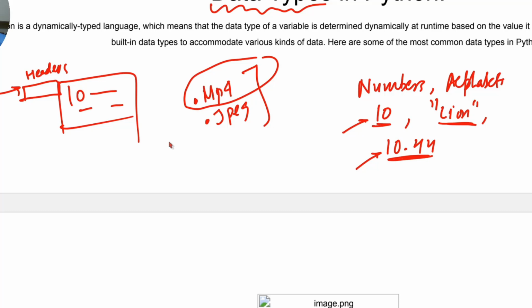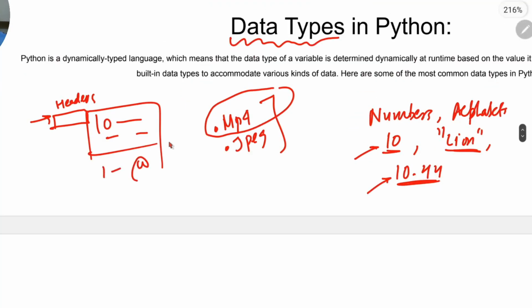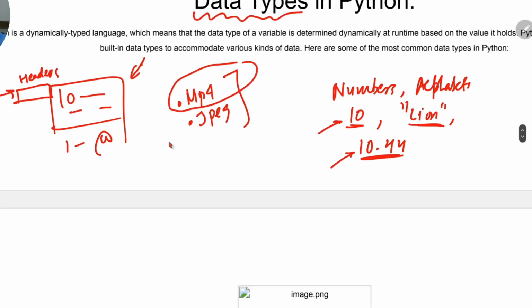You might have seen, if you sometimes have misclicked on an image and you open, for example, a video in image viewer or something, it is not playing. It shows some gibberish, like 100 and there are some symbols like that. Okay, so you actually just clicked the wrong software for that. So how does the computer identify this? So there are these headers attached. Similar happens with the data. Data can be numbers, alphabet, strings can be there, floating points can be there, and it depends on how much memory location will be allocated.